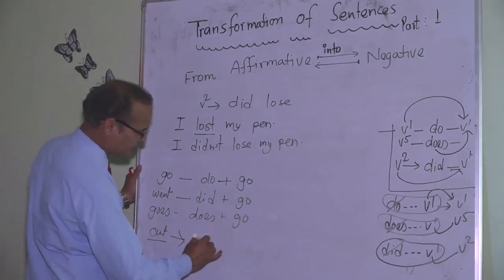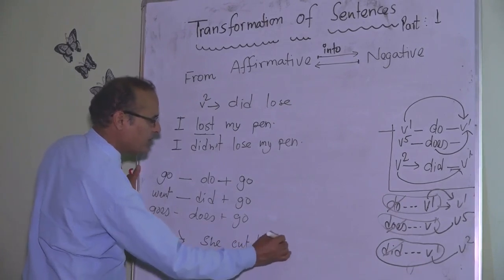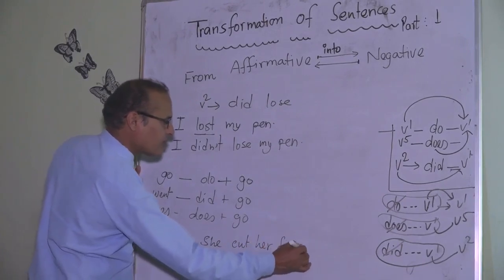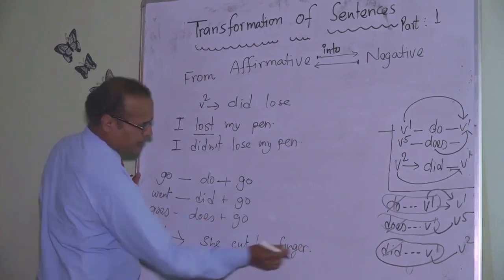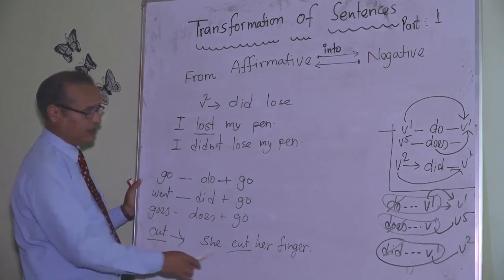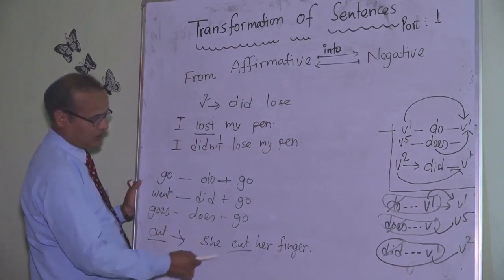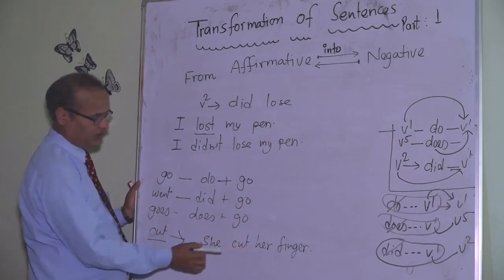Suppose, she cut her finger. It is difficult to identify the verb form, so you have to consult this one. She cuts: concord rule, subject-verb agreement rule.